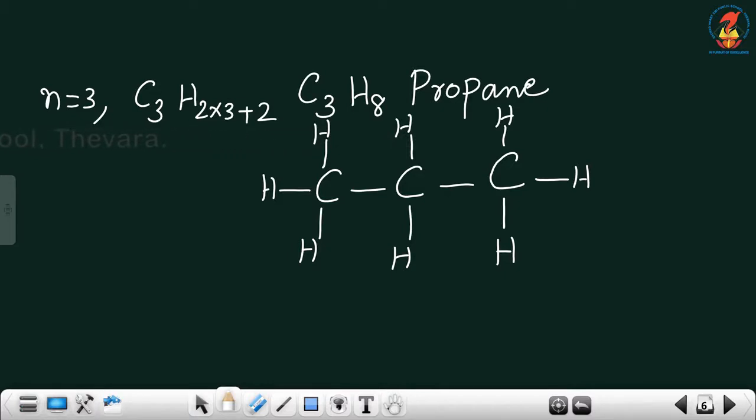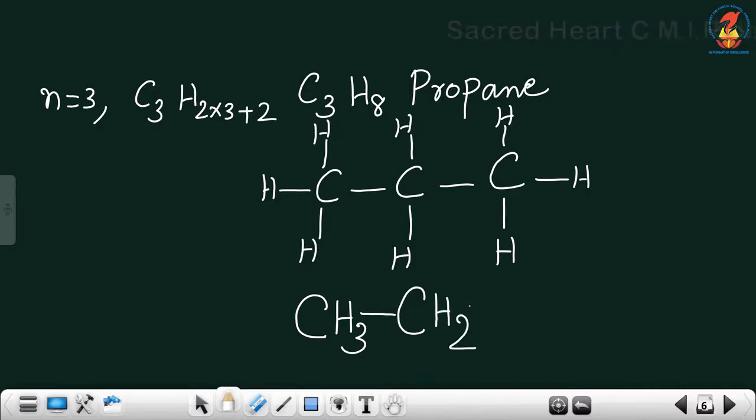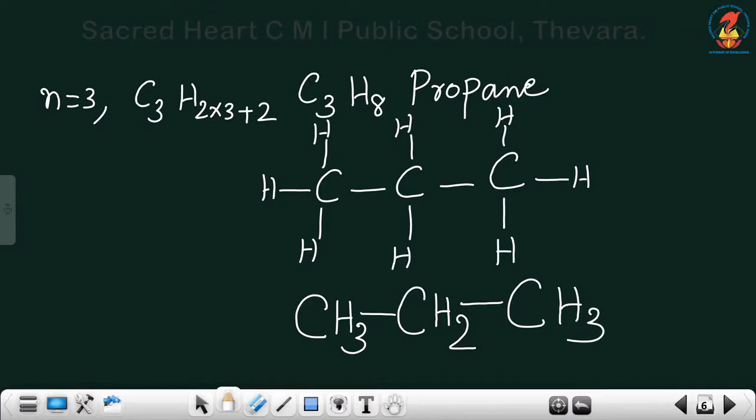Now we will write the condensed formula. Take the first carbon atom. How many hydrogens are there around it? 3. So CH3. Bond is single bond joining to the second carbon. Now how many hydrogens on the second carbon? 2. So CH2. Again a single bond joining it to the third carbon, which is attached to 3 hydrogens. So CH3, CH2, CH3. Again you can check, 3 carbon atoms, C3, H3 plus 2, 5 plus 3, 8. C3H8, propane. This is the condensed formula.